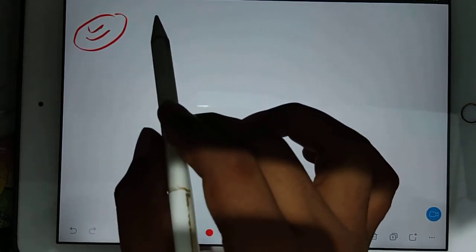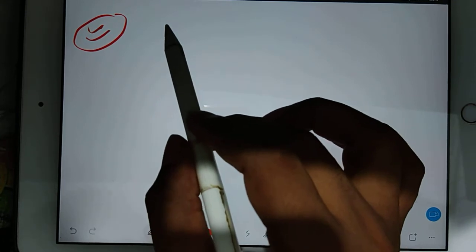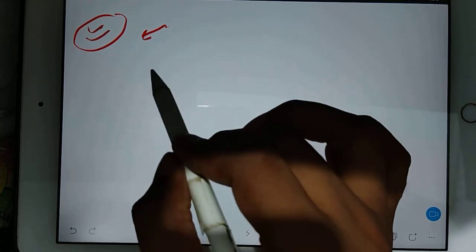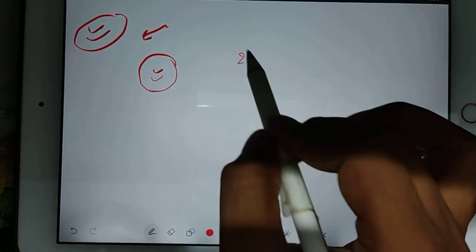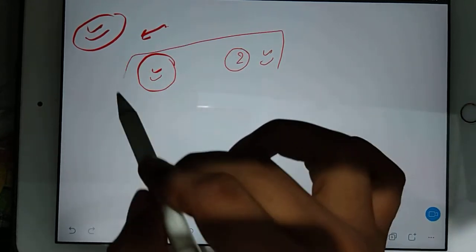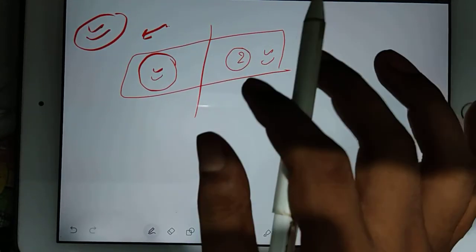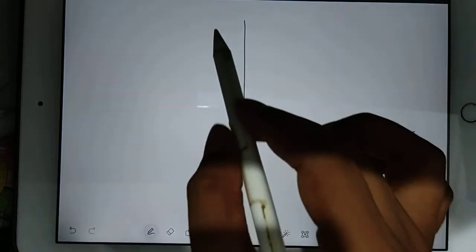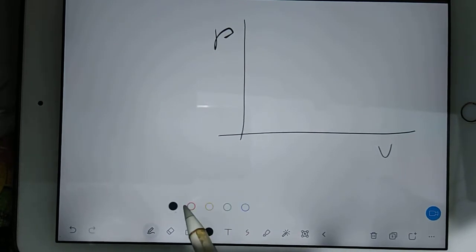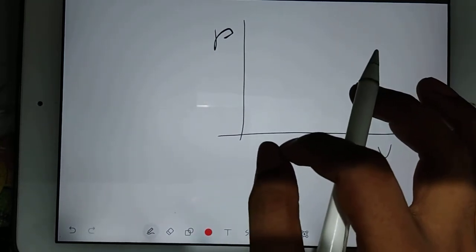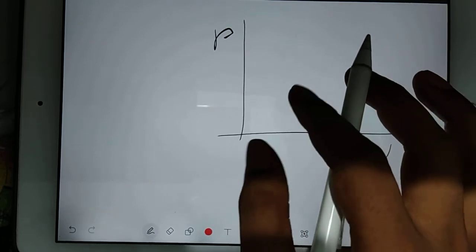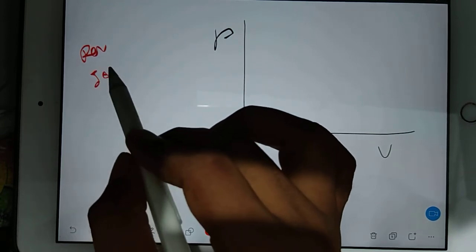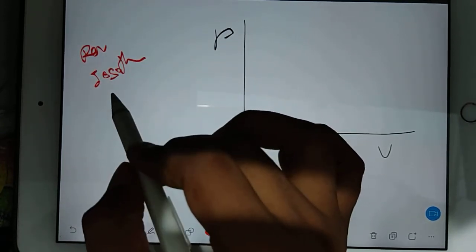So the Carnot cycle will have some processes. It has two types of process: two isothermal and two adiabatic. All these four processes will combine together to make a cycle. So if you will draw your PV diagram, then first we have a reversible isothermal expansion process. Reversible, isothermal and expansion.